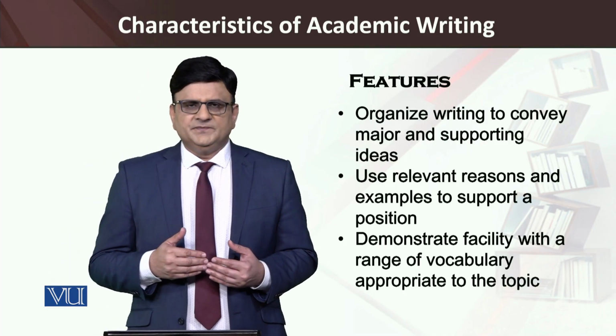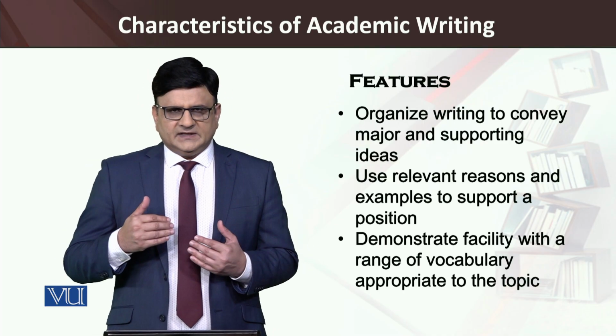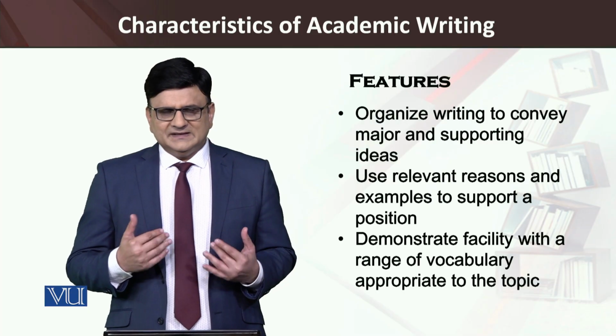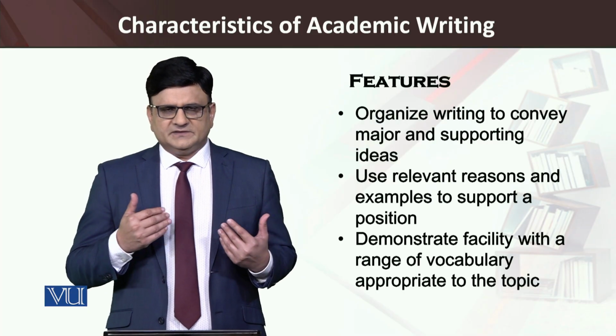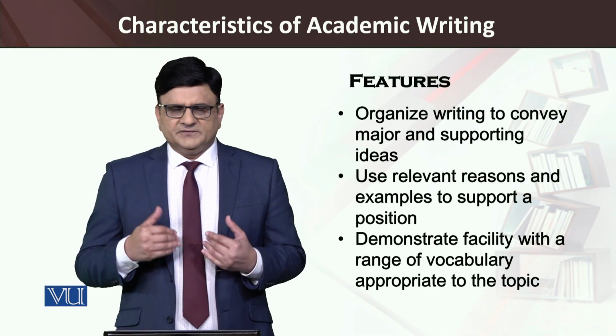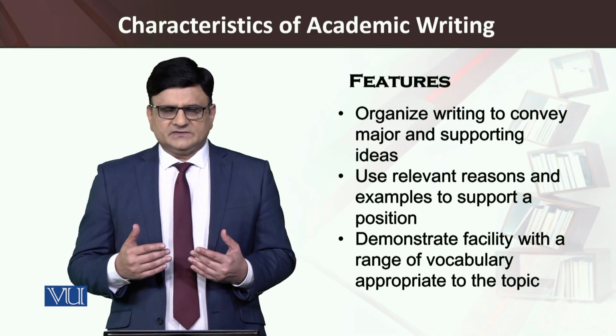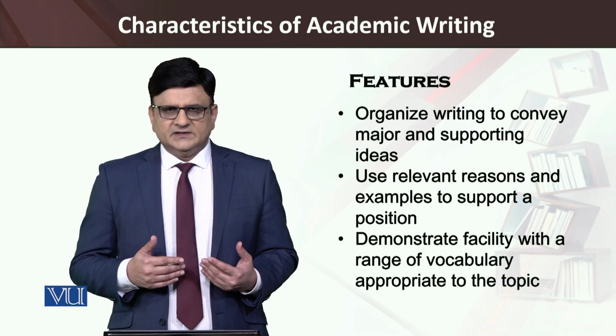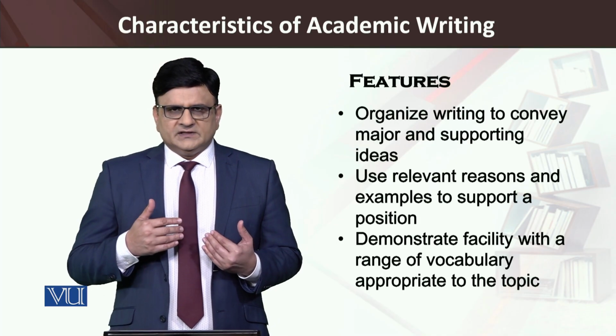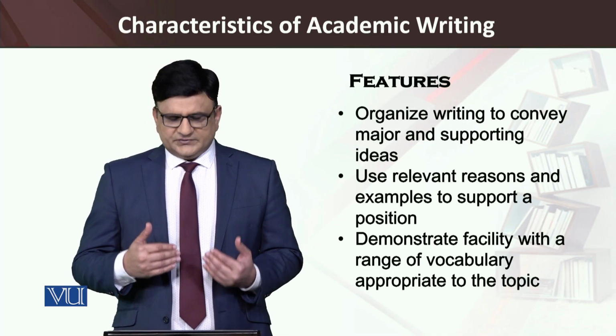Similarly, we have the academic word list, a set of about 3000 word family words, which students need to acquire to be successful at university level.